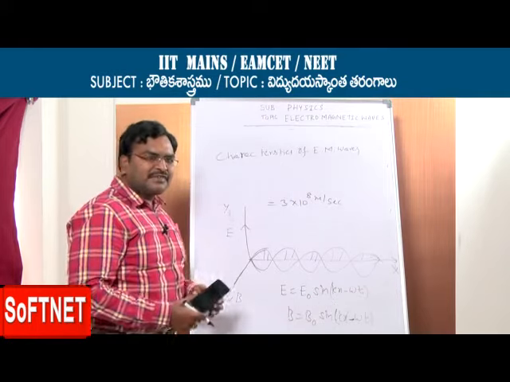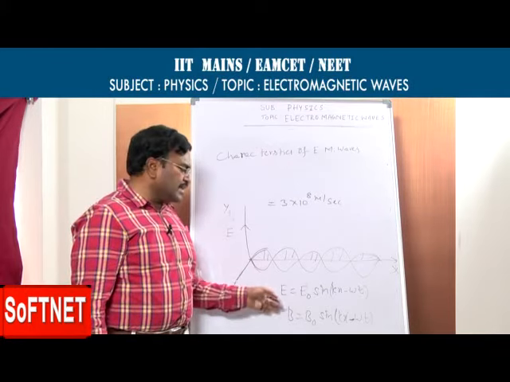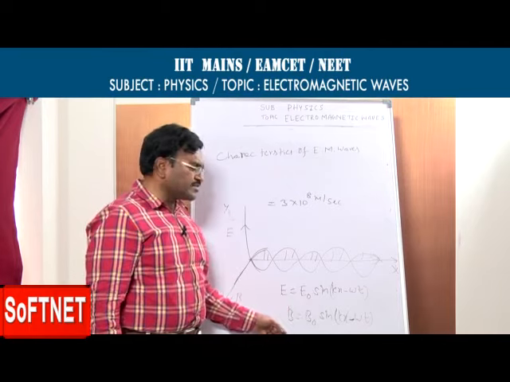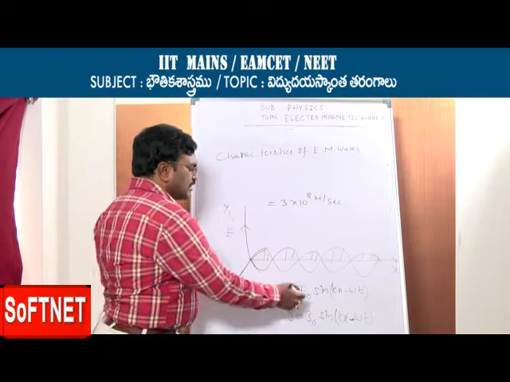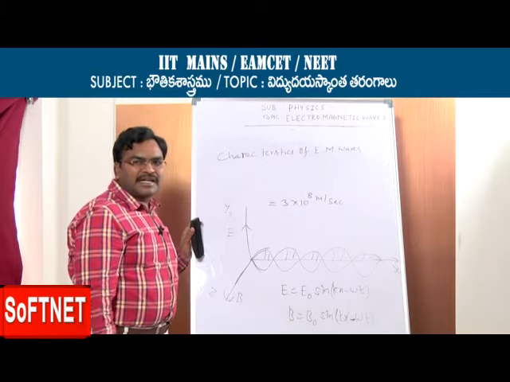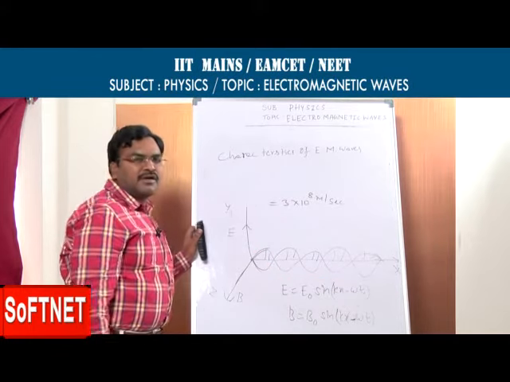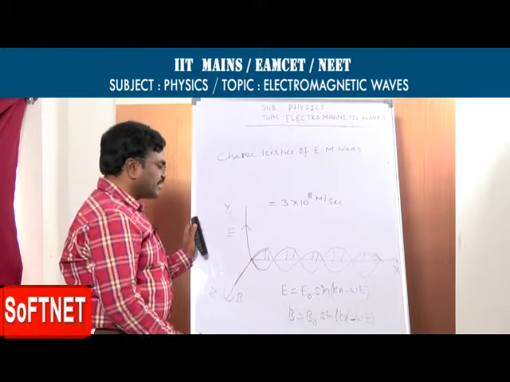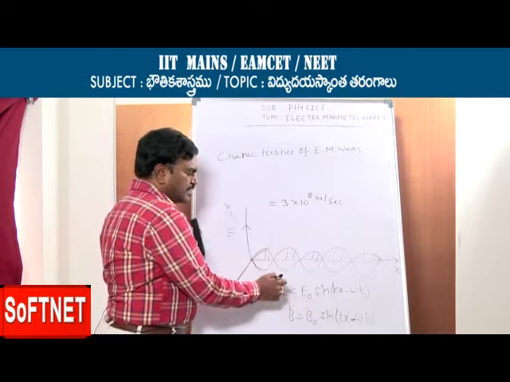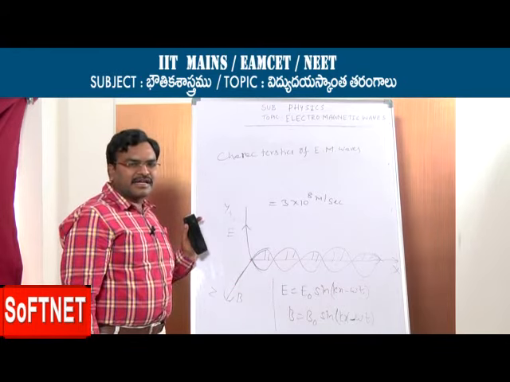Here the electric and magnetic fields are sinusoidally oscillating fields, so we express them in terms of sine functions. What is E naught? The maximum value of the intensity of the electric field. B naught is the maximum value of the magnetic induction field. K is the propagation constant, omega represents the angular velocity, and t is the time. So these are the oscillating electric and magnetic fields.